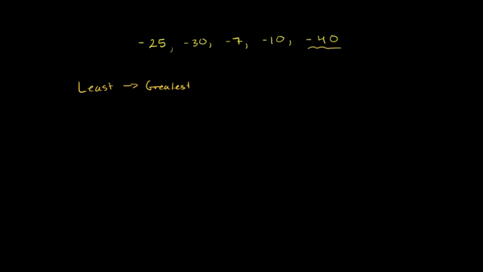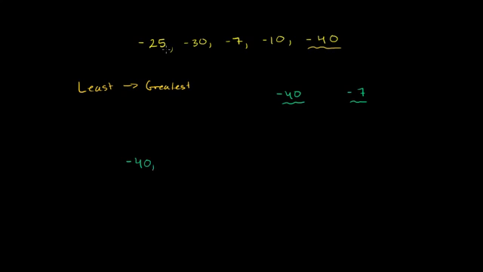And to think about that, think about if these were your dollar amounts in your bank account. Would you rather have negative $40 in your bank account or negative $7 in your bank account? Negative 40 means that you owe the bank $40. So it's 40 less than having nothing. Negative 7 would mean that you owe the bank only $7. So it's actually the case that negative 40 is less than negative 7. And out of all of these numbers, it is the least of all of them. So negative 40 is the very least that you could view.